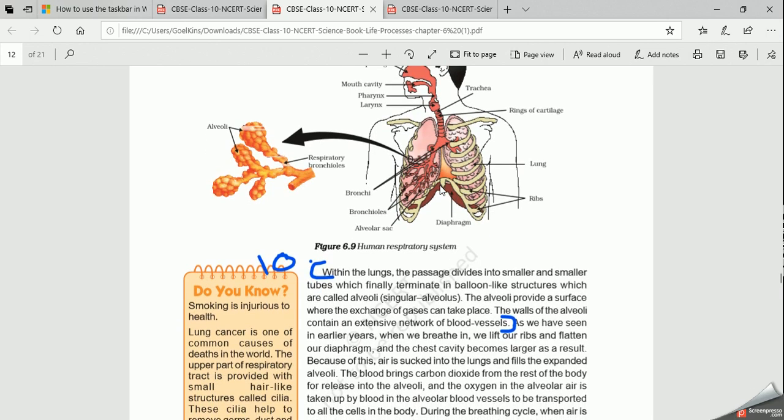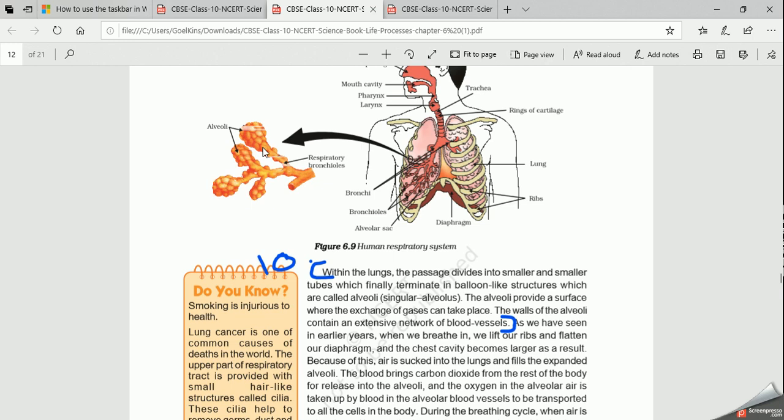Now, second step, coming to the respiratory system. This air from the trachea comes to the bronchi. This is the bronchi part, bronchi to bronchioles. And these bronchioles have alveoli sacs. You can see the structure of alveoli. This is just a balloon-like structure. There are many, just like a bunch of grapes. They are very fine and very delicate. Clear?